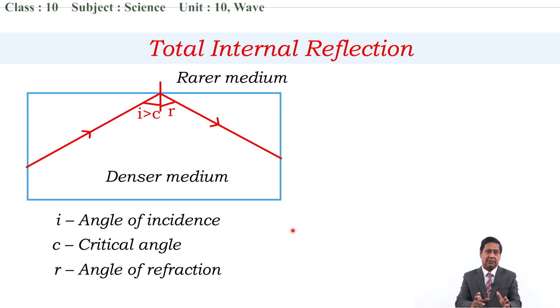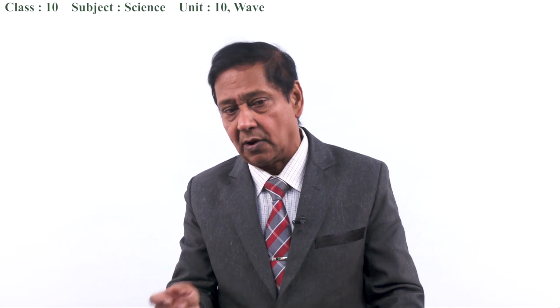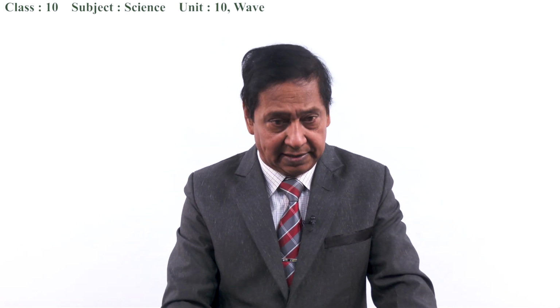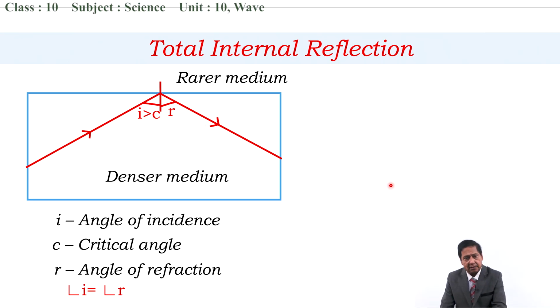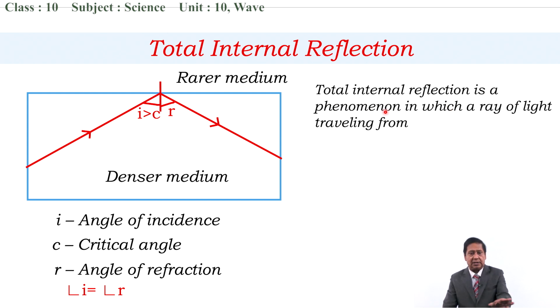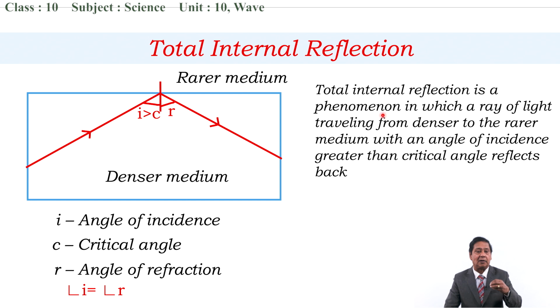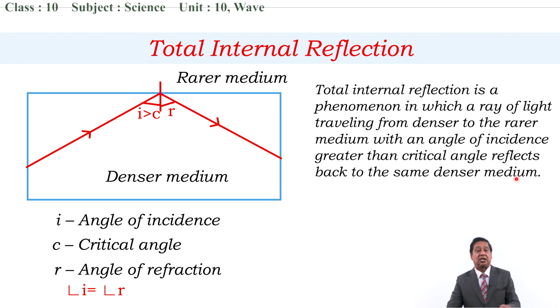Angle i is equal to angle r. In this case, i is the angle of incidence, C is the critical angle, r is the angle of reflection. If light is traveling from denser to rarer medium in such a way that the angle of incidence is greater than the critical angle, then it reflects back in the same denser medium. This special type of reflection is called total internal reflection. In this case, 100% light reflects back, and the light follows the law of reflection. Total internal reflection is a phenomenon in which a ray of light traveling from denser to rarer medium with an angle of incidence greater than the critical angle reflects back to the same denser medium.